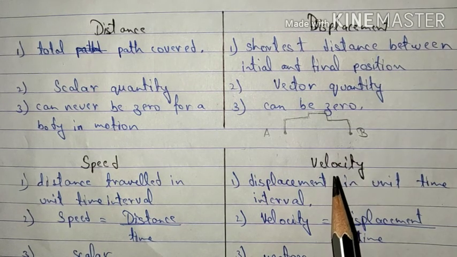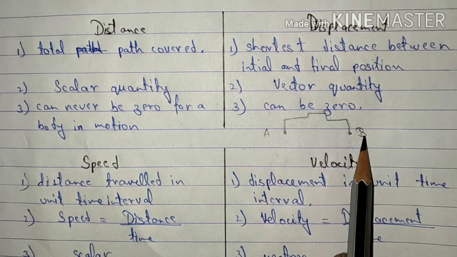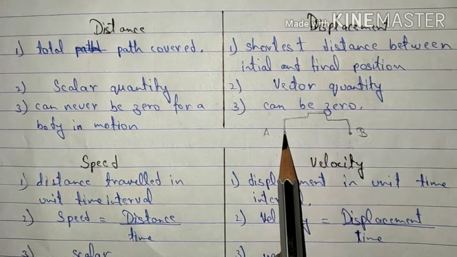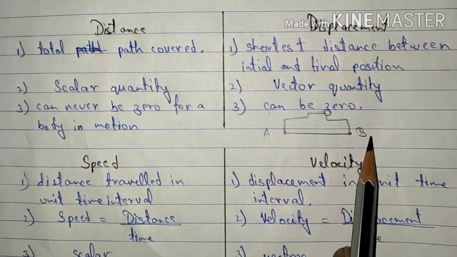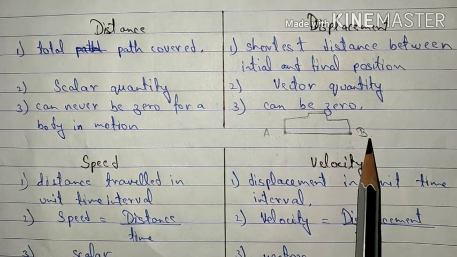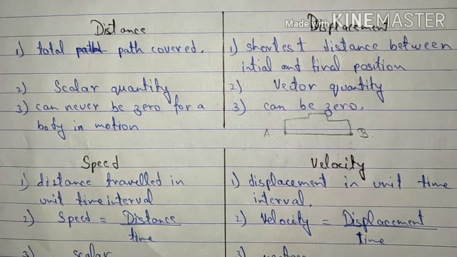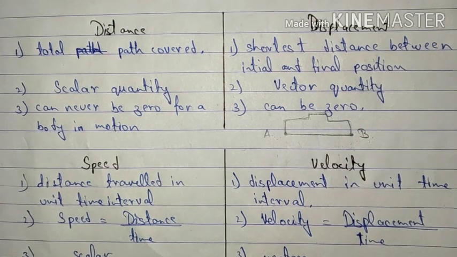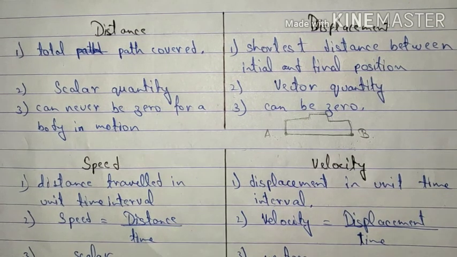Whereas when we are studying displacement, the shortest distance between the starting and the final position is a straight line. So this line AB, or you can say the length of line AB, will provide us the value of the displacement over here. Let's move to the second point, that is distance is a scalar quantity whereas displacement is a vector quantity.